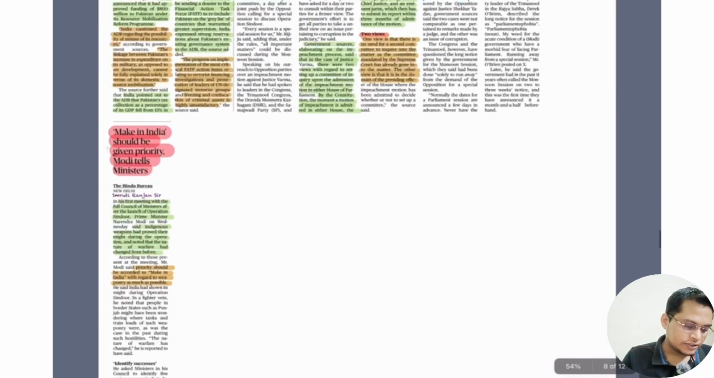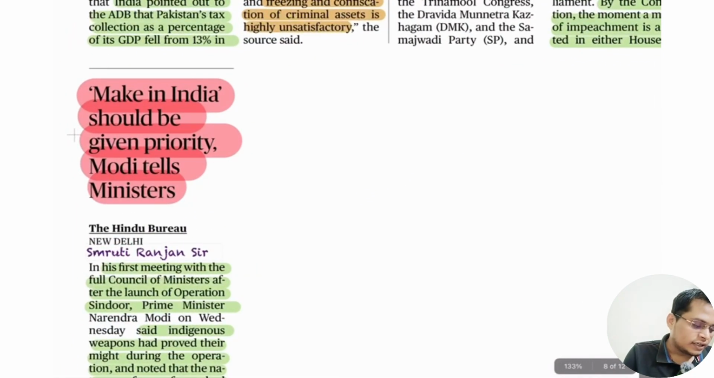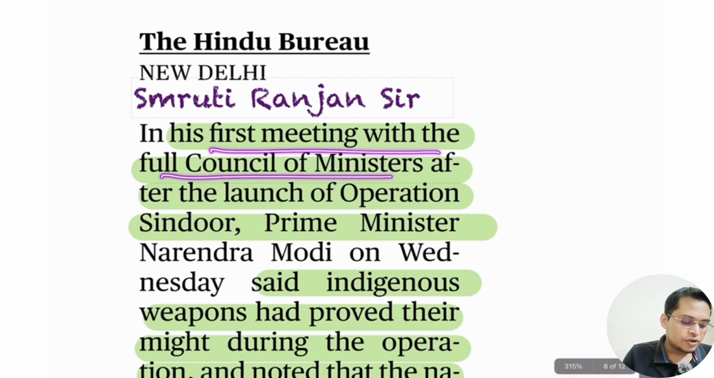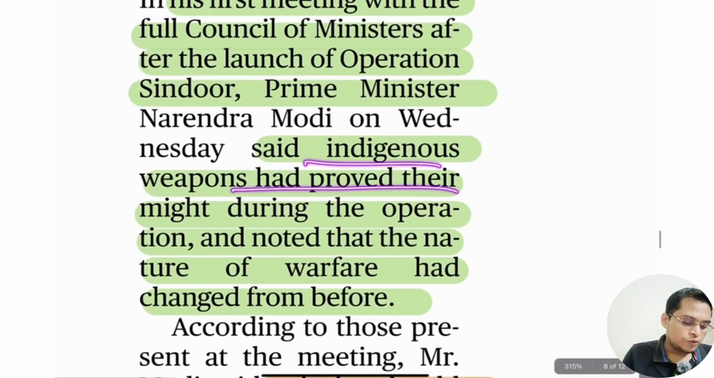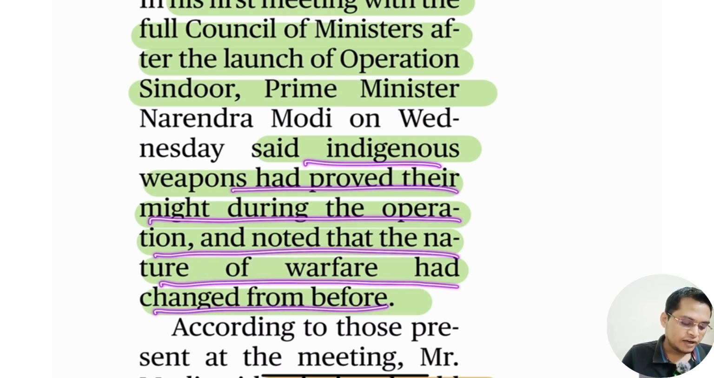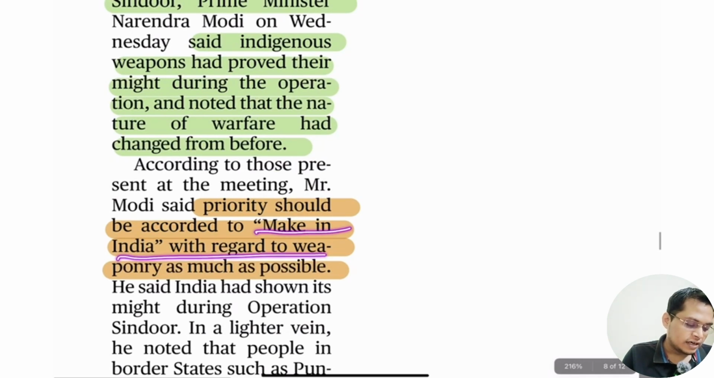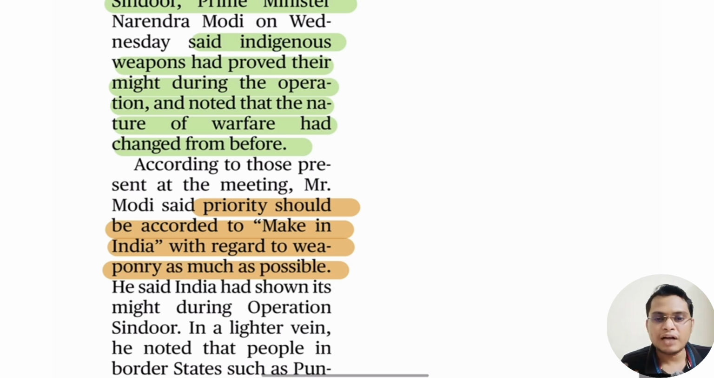Next, it is said that Make in India should be given priority. Our Prime Minister told the ministers in the first meeting with the Council of Ministers after Operation Sindoor that indigenous weapons have proved their might during the operation, and noted that the nature of warfare has changed. Priority should be given to Make in India in weapons as much as possible, because first of all it is cheap and easy to integrate. There is no regulation.